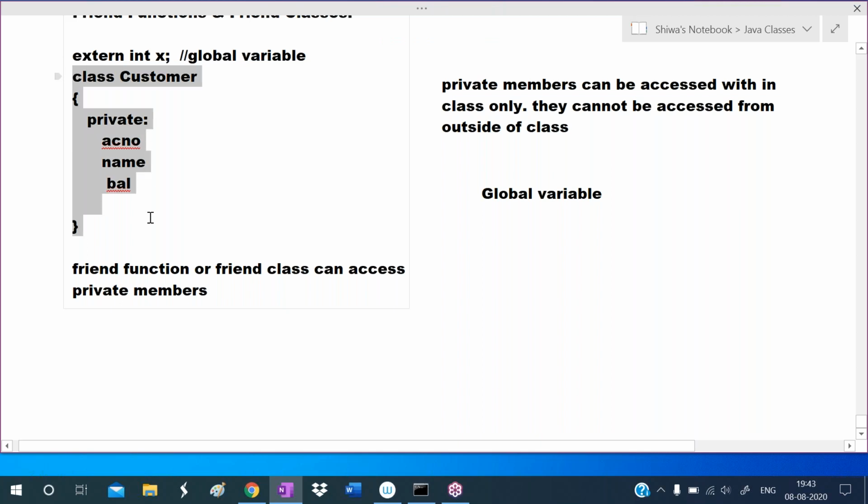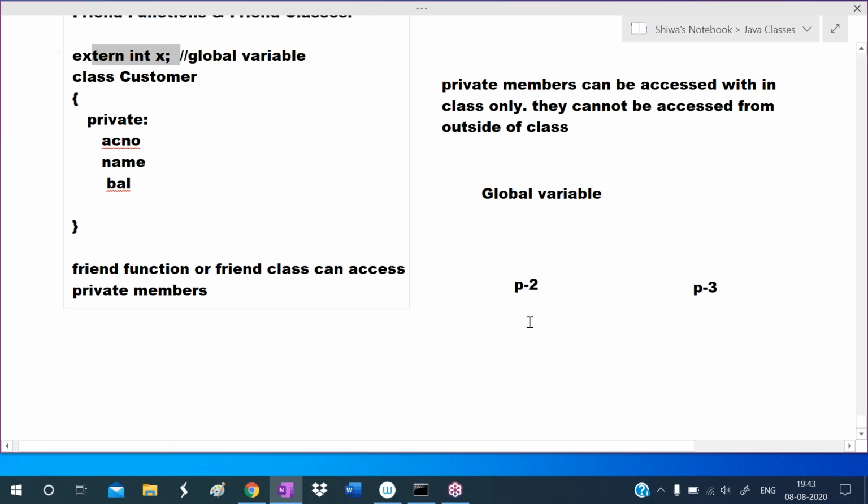If this program has 10 functions, those 10 functions can access this variable. If this program has 10 classes, all those 10 classes can access this variable. Not only this program, other programs can also access this x variable. So this is another program 2, and this is another program 3; these other programs can also access this external variable.